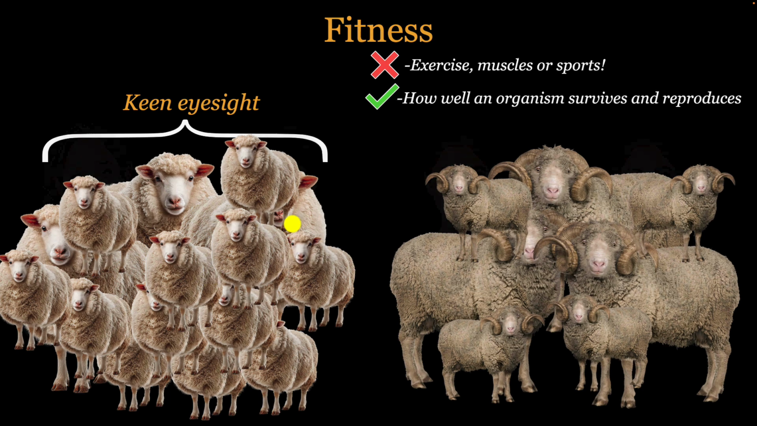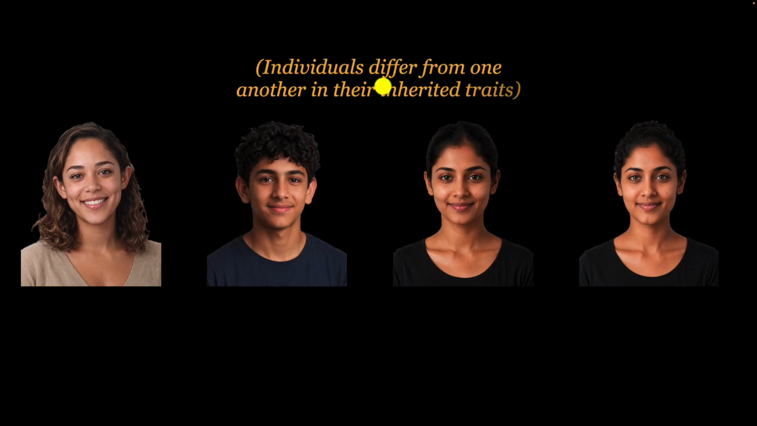Okay, now coming back to our original question, why do people look different from one another? Well, because we have inherited different traits. For example, some may inherit curly hair while others inherit straight hair. Some may inherit attached earlobes while others inherit detached ones, and so on. So look, as a result, even within the same species, individuals differ from one another in their inherited traits. And that's why we are all different.